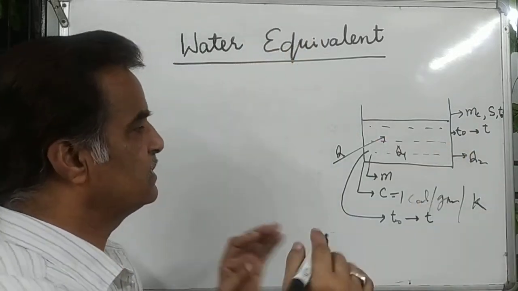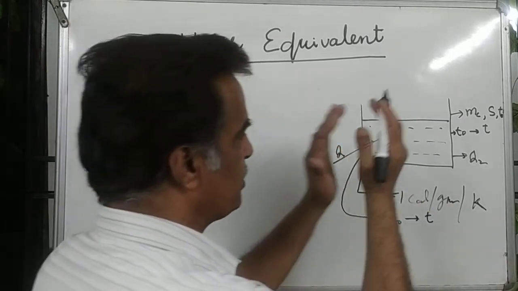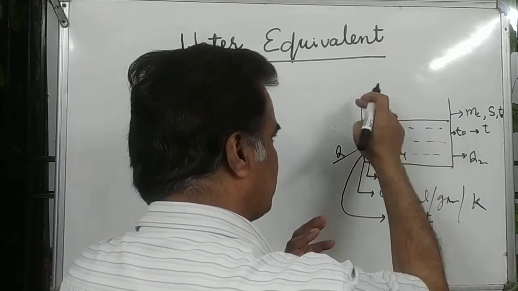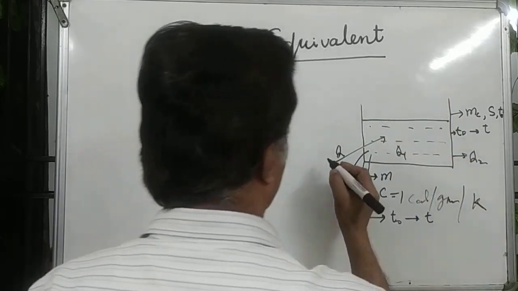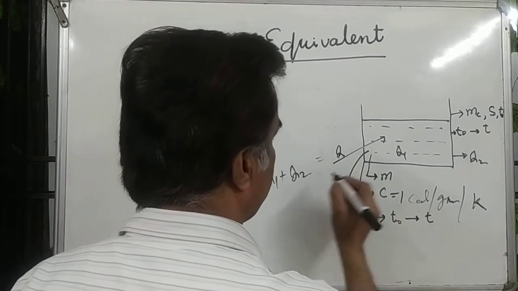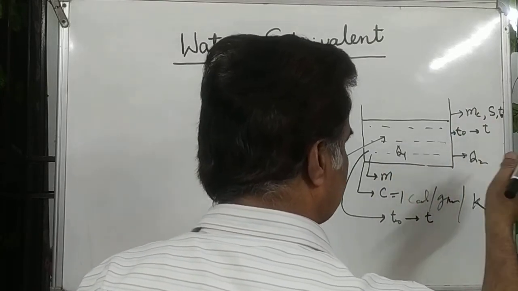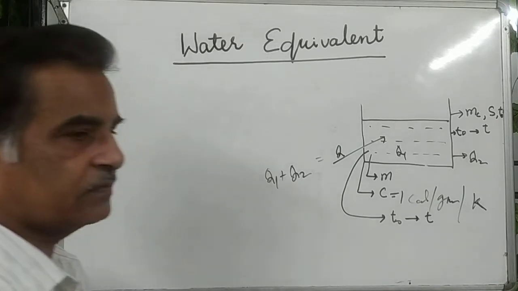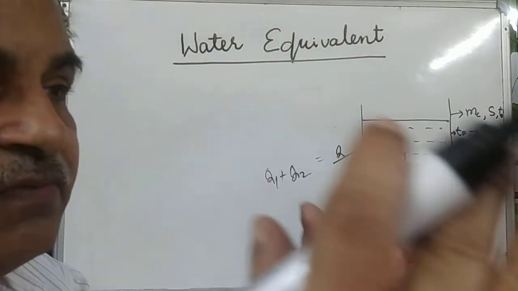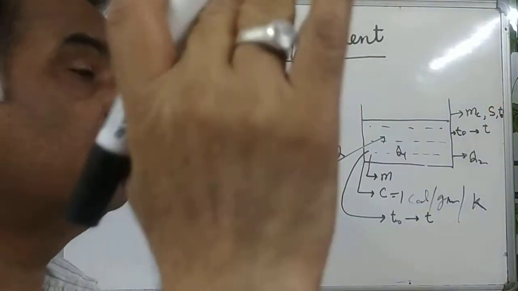On supplying energy Q, what will happen? Some energy is absorbed by the water and some is absorbed by the container. So Q equals Q1 plus Q2. Let Q1 be the energy absorbed by the water and Q2 the energy absorbed by the container. So water equivalent is the mass of water that will absorb the same energy that is absorbed by the container.